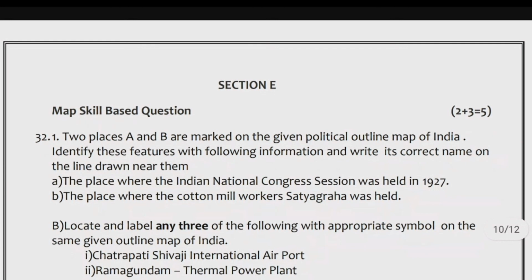B. The place where the cotton mill workers' satyagraha was held. 32.2. Locate and label any three of the following with appropriate symbol on the same outline map of India. 1. Chhatrapati Shivaji International Airport. 2. Ramagundam Thermal Power Plant. 3. Paradip Port. 4. Noida Software Technology Park. 5. Kalpakkam Nuclear Power Plant.